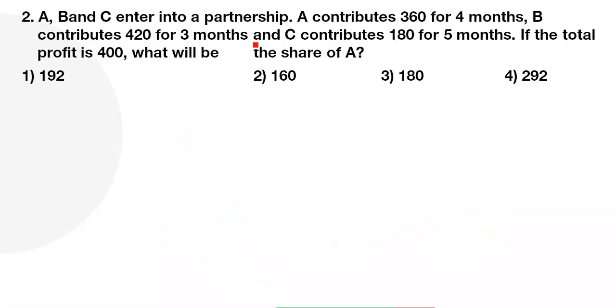Next one. A, B and C entered into a partnership. A contributes 360 rupees for 4 months, B contributes 420 for 3 months, and C contributes 180 for 5 months. If the total profit is 400 rupees, what will be the share of A? Simple question, give a fast answer, same model but the numbers change.